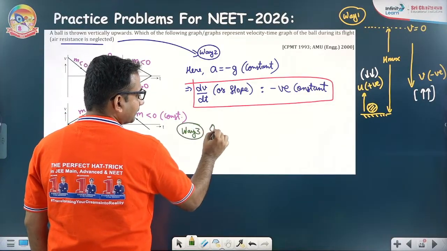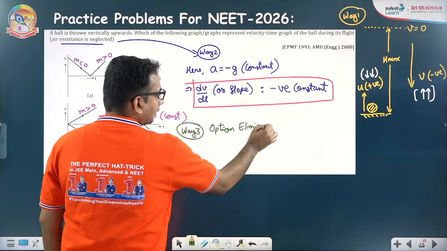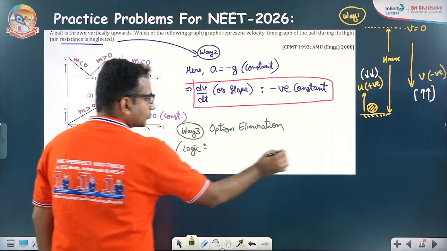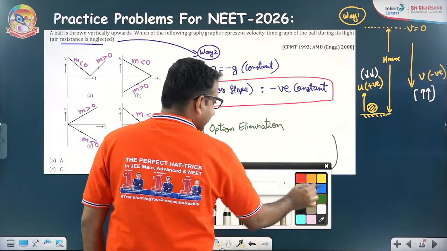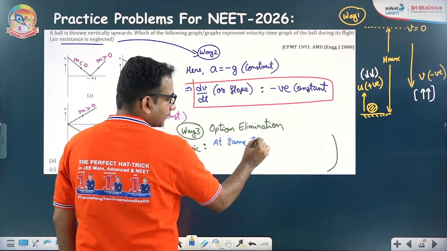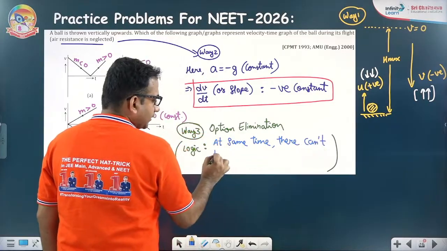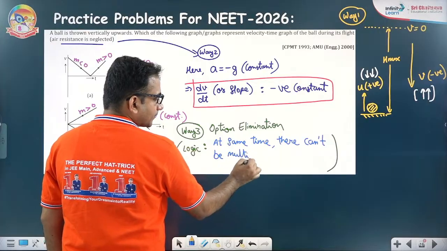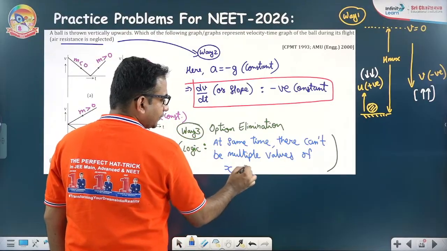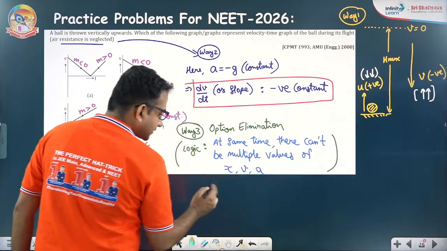option elimination. Logic of option elimination is, at the same time there can't be multiple values of x, v, a.